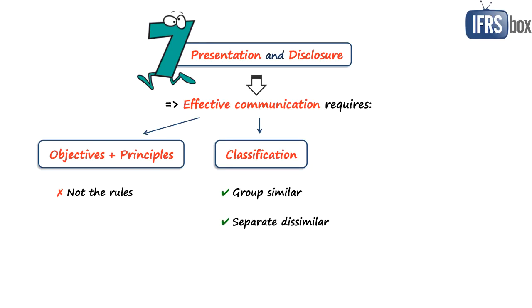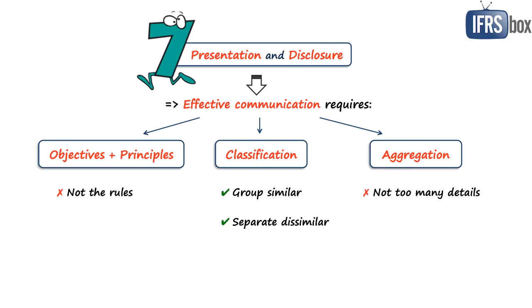And here the framework speaks about offsetting, classification of equity, income and expenses, and other items. And finally, aggregating information, but need to prevent too many unnecessary details, and also the opposite extreme, over-aggregation. And then all these concepts are discussed in detail.